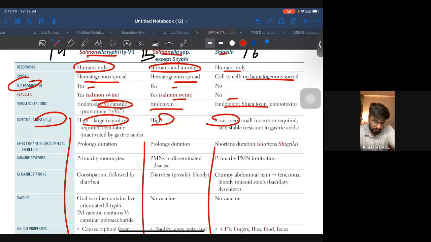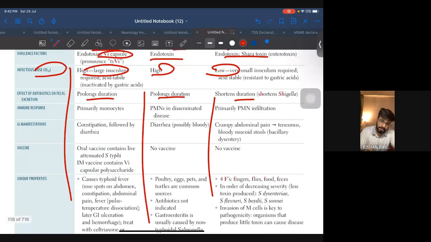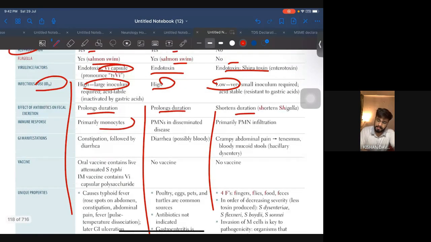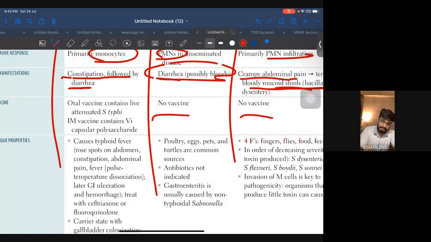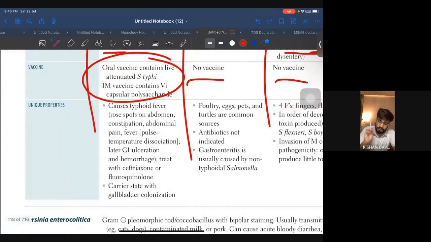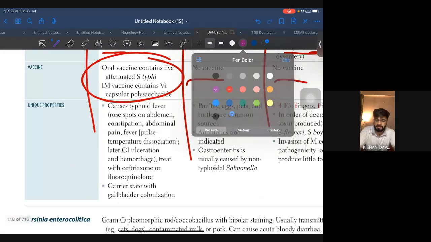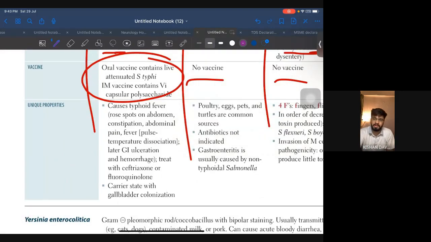All right. The effects of antibiotics on fecal excretion: prolonged duration, shortened duration. Immune response: primarily monocyte, PMN, primarily PMN. GI manifestation: constipation followed by diarrhea, bloody diarrhea, crampy abdominal pain, bloody mucus stools. No vaccine, and vaccine is present here. Unique properties. Now, on the basis of unique properties, I made the decision what to select what.